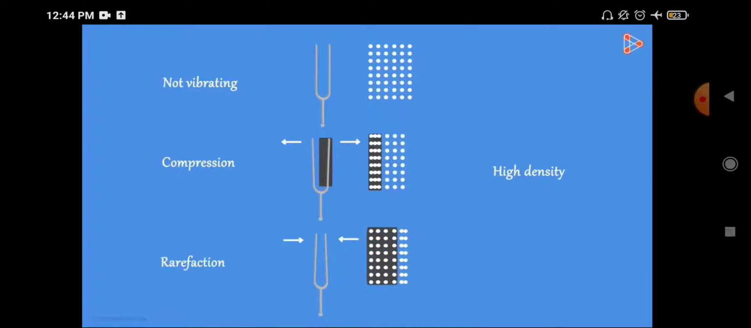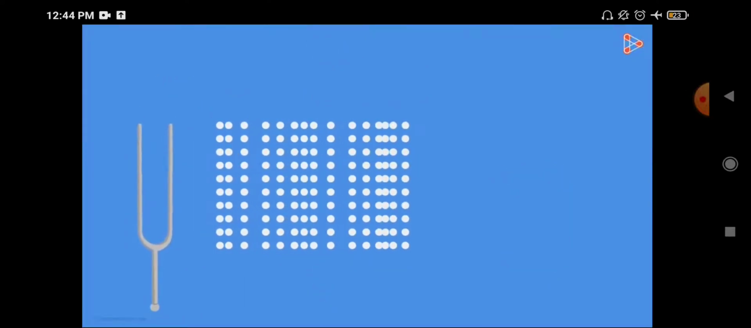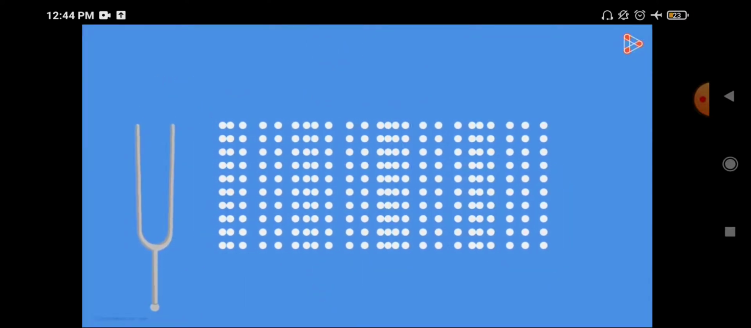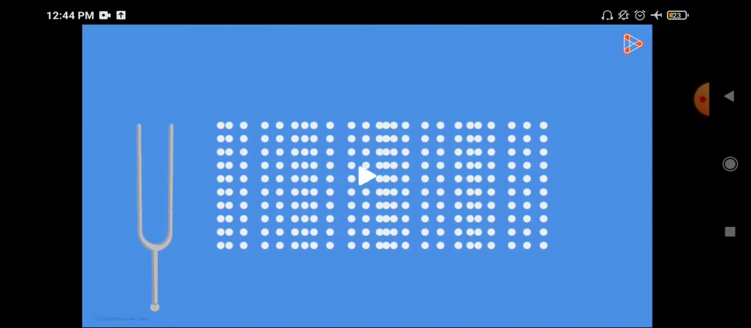The previous particles now again are dispersed. This is called rarefaction, and this rarefaction is caused by the low density. Can you see, the low density and the high density are now pushed ahead. So the particles are not moving, they are just transferring the disturbance from one place to another.